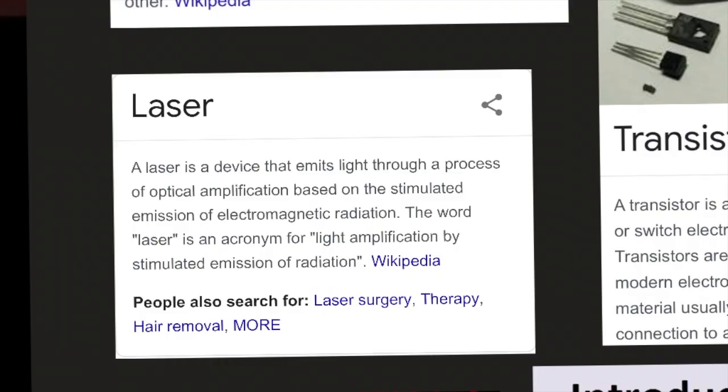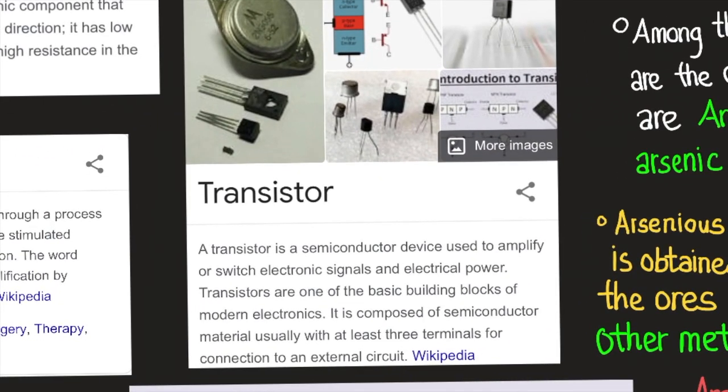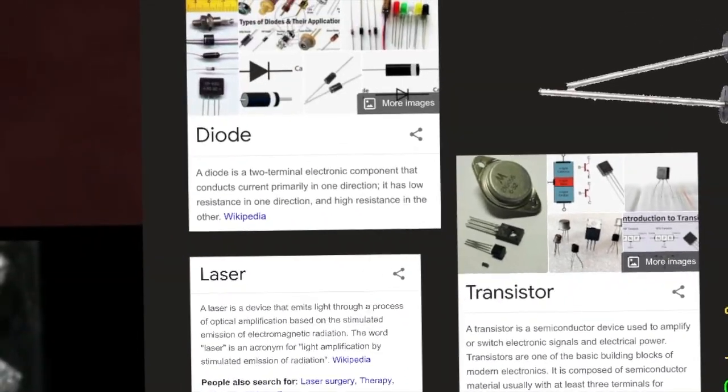So here we have lasers. A laser is a device that emits light through a process of optical amplification based on the stimulated emission of electromagnetic radiation. The word laser is an acronym for light amplification by stimulated emission of radiation, according to Wikipedia. So here we have transistors, another thing that arsenic is essential in. So again, arsenic is useful in transistors, lasers, and diodes.